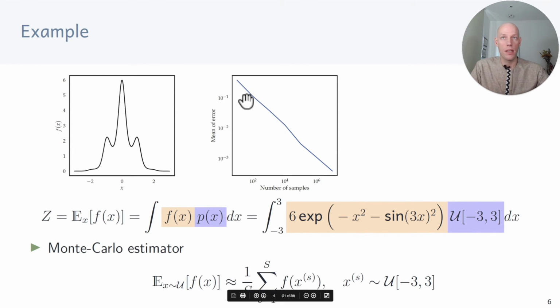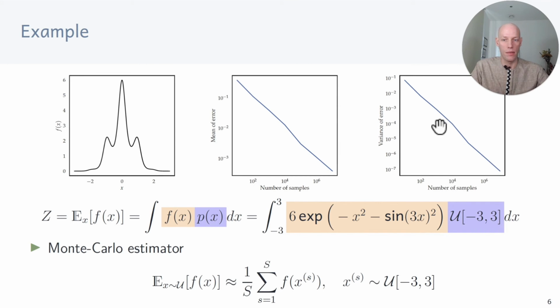What we see here is that as a function of the number of samples, the estimation error goes down and so does the variance of the estimator. But if we remember back to numerical integration, we also realize that Monte Carlo estimation needs quite a few more function evaluations than numerical integration, where we could push the integration error down to 10 to the -3 with about 10 function evaluations, whereas the Monte Carlo estimator for this function needs about 100,000 samples. So this is the level 10 to the -3 here, so that's about 10 to the 5, 10 to the 6 many samples we need to get to this accuracy.